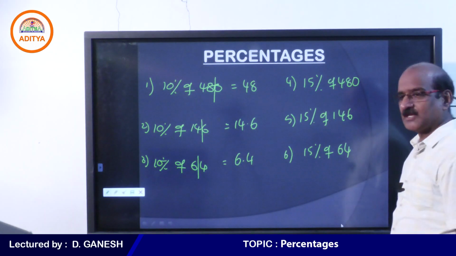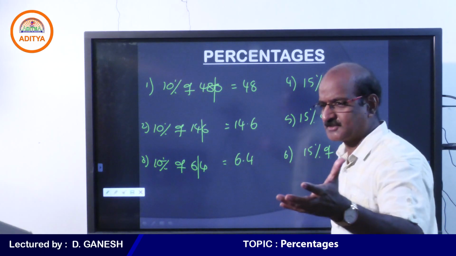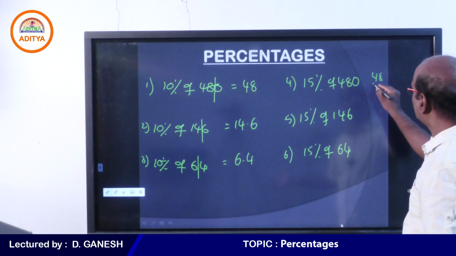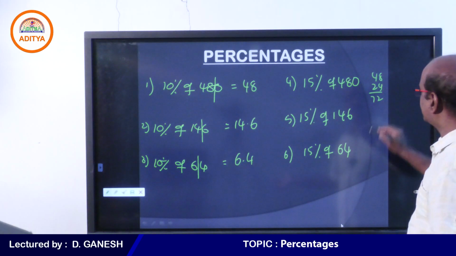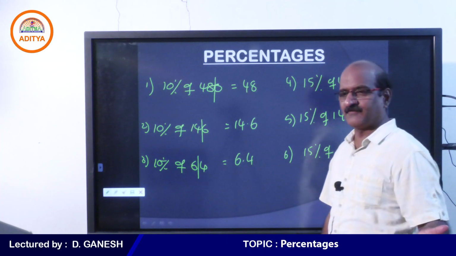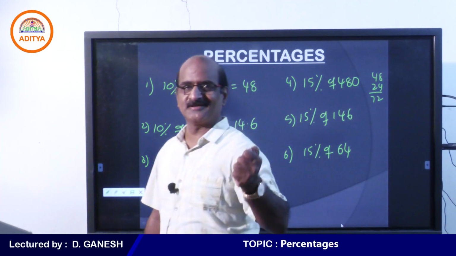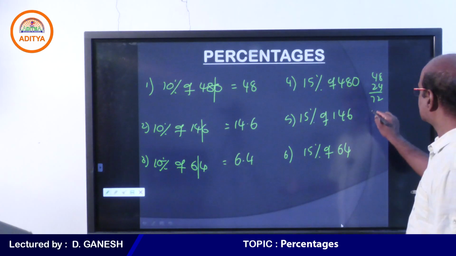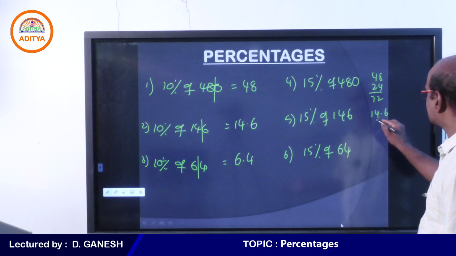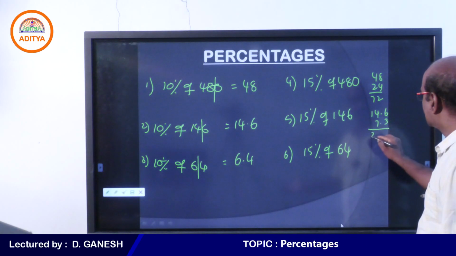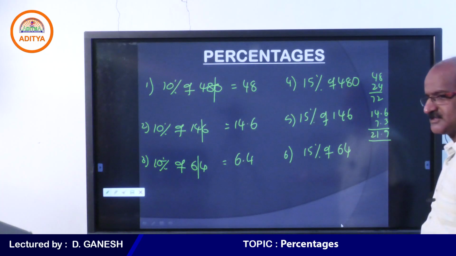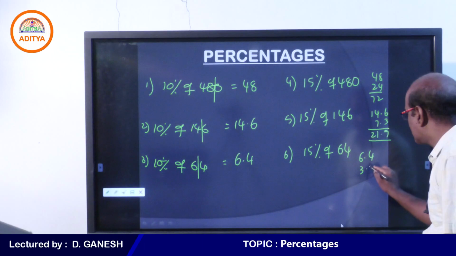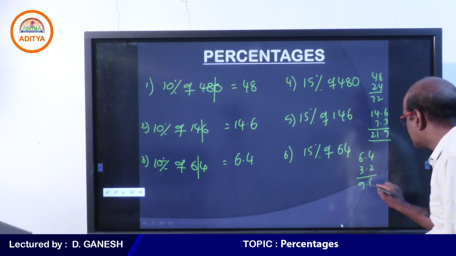Yes students, of course when you are good at 10%, it is not difficult to get 15%. 10% is 48 and half of 48 is 24, hence 72. It is very easy to get 15%: 10% plus 5% is 15%. Now 15% of 146: 10% is 14.6 and half of that is 7.3, hence it is 21.9. Now 10% of 64 is 6.4 and half of that is 3.2, therefore your answer is 9.6.